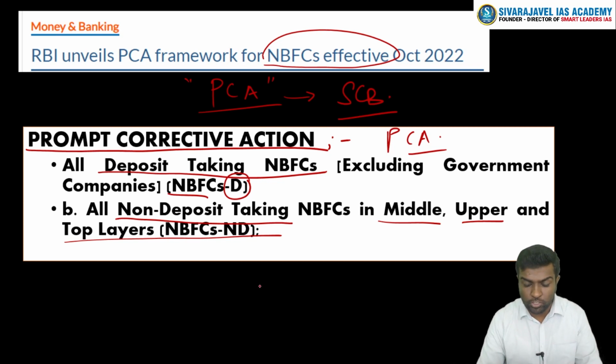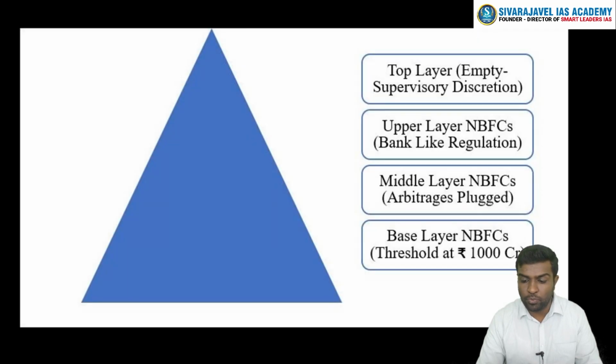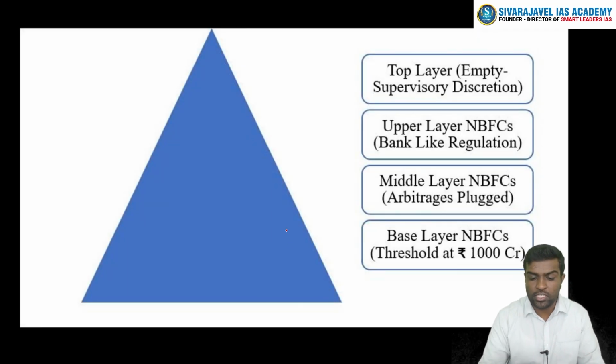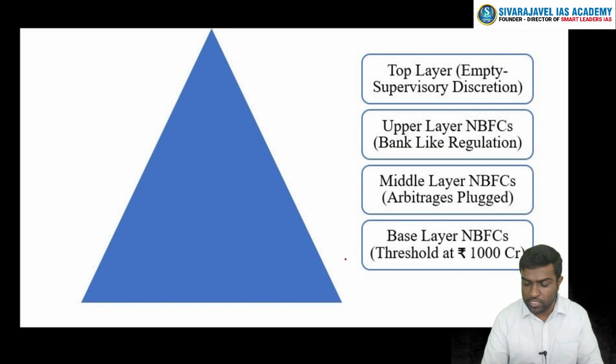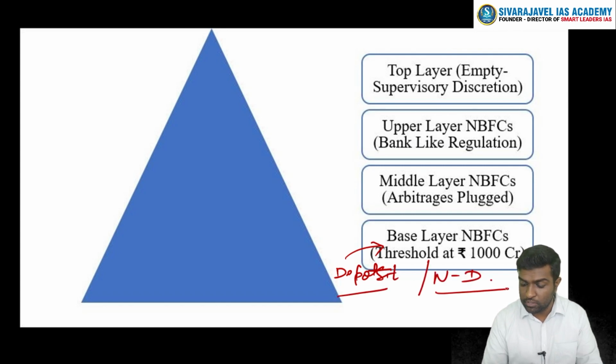For example, in the month of October, the RBI came out with a differential, layered approach for the classification of NBFCs. The base layer are NBFCs, both deposit-accepting as well as non-deposit-accepting, but with a threshold of less than 1,000 crores. Any companies having more than that will be called the middle layer. Like this, we have the upper layer and the top layer.